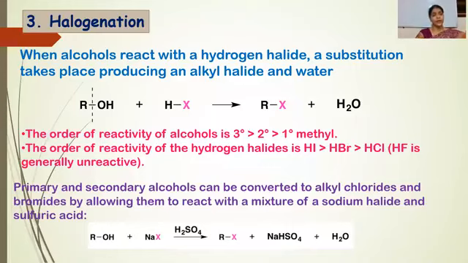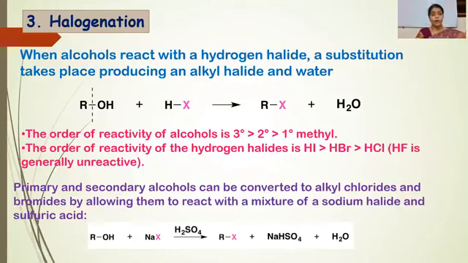Third reaction is the halogenation of alcohol. When alcohols react with hydrogen halide, a substitution reaction takes place, producing an alkyl halide and water. Since hydroxide ion and halide ion both act as nucleophiles, this is a nucleophilic substitution reaction.